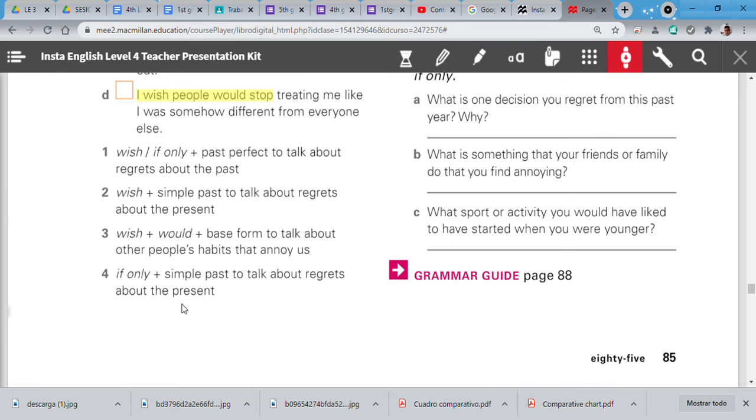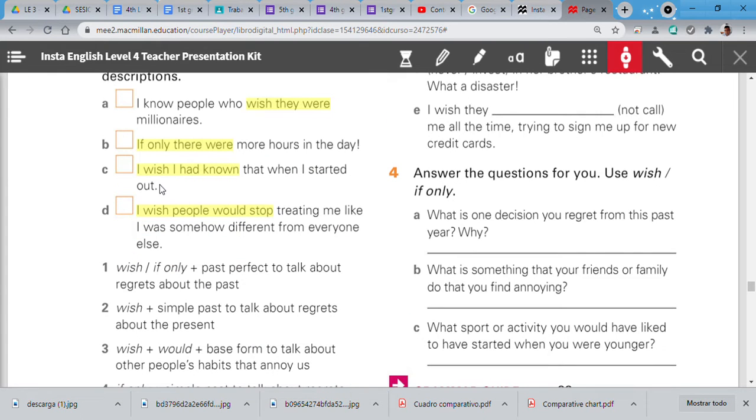So let's see. If I say, I know people who wish they were millionaires, what number could be that? No, you use which, not wish. Aha, number 2. Letter A is number 2. Wish plus simple past. Okay, let's see. Wish plus simple past. Aha, it's right. To talk about regrets about the present.